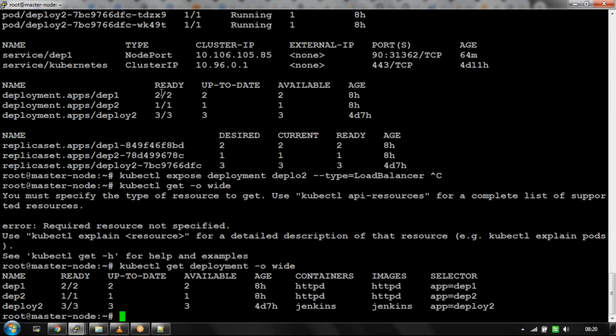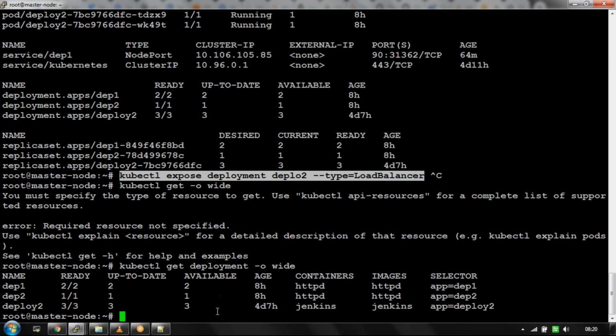Okay. Jenkins. Okay. Kubectl expose deployment deploy 2. Type load balancer, port equals to 8080, hyphen port. Hyphen port, this is the service port, guys. Hyphen port means it can be any number.